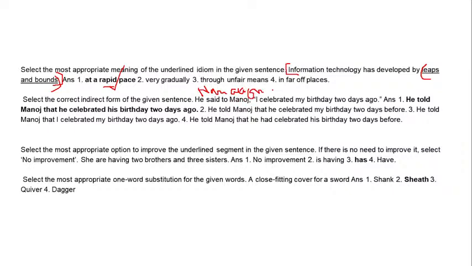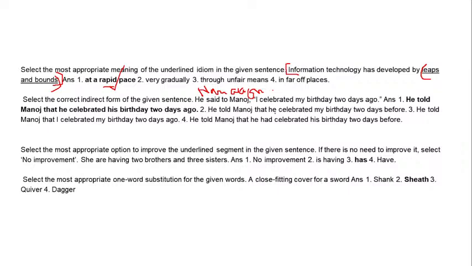These three are very important, because when they give a sentence like this: he said to me, I celebrated my birthday 2 days ago, people get confused as to which pronoun denotes whom, who is I, who is me, who is my. All these get confusing with he, she, and other third person pronouns also. For that purpose, pronouns are important. To know which tense to change it to, tense and verbs are also most important.